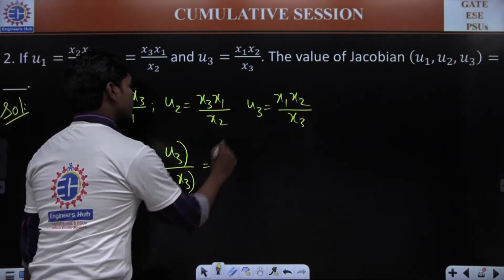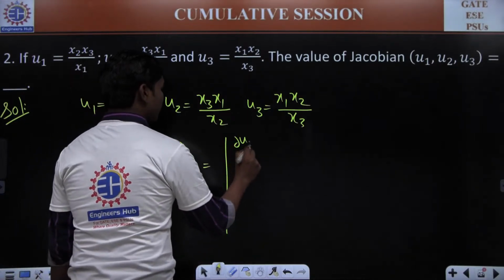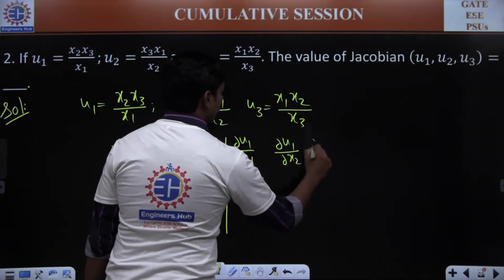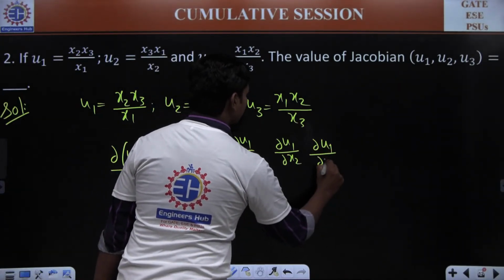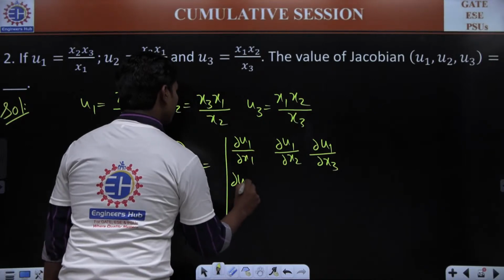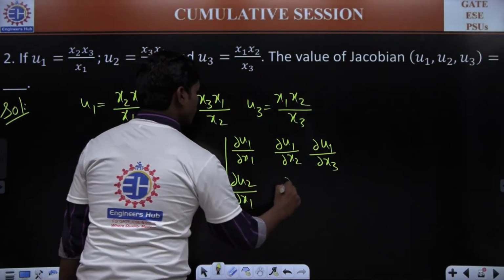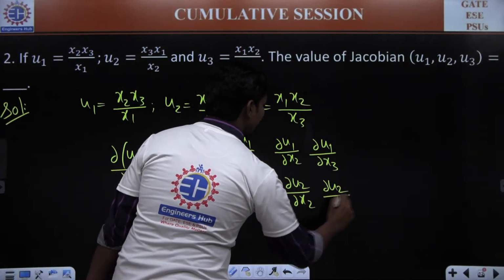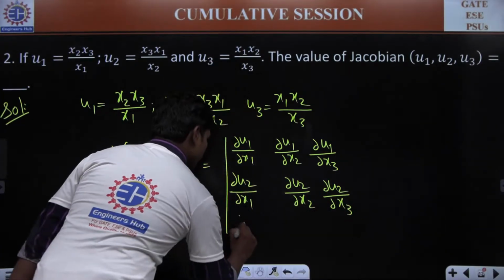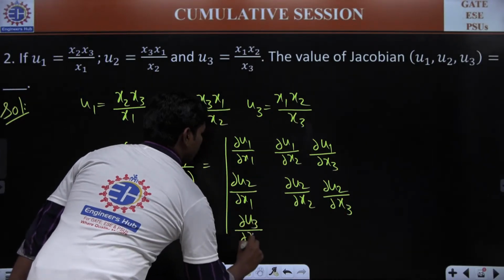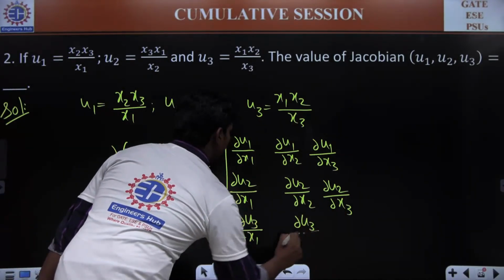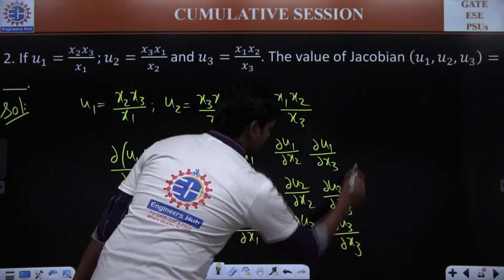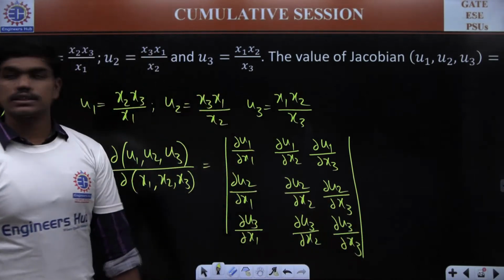So this is nothing but the determinant of dou U1 by dou x1, dou U1 by dou x2 and dou U1 by dou x3, and also dou U2 by dou x1, dou U2 by dou x2 and dou U2 by dou x3. Similarly you have dou U3 by dou x1, dou U3 by dou x2 and dou U3 by dou x3. So this is the determinant which is called the Jacobian.